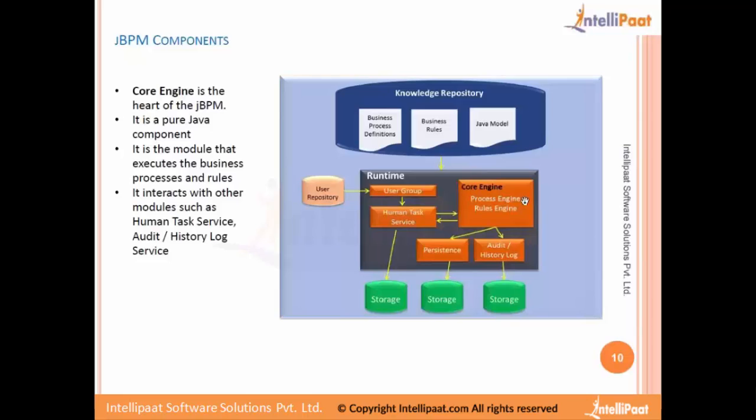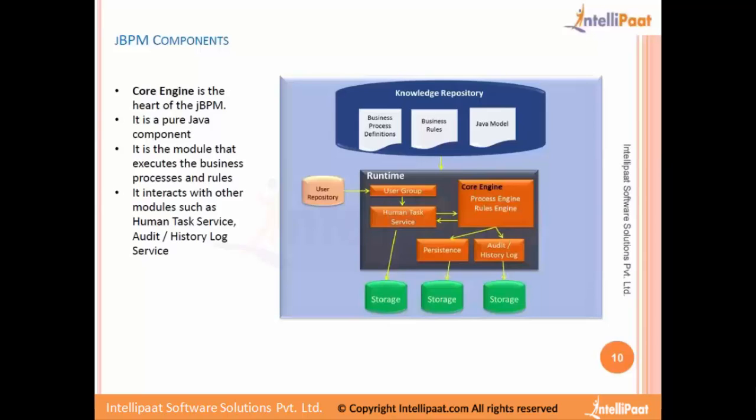We will see the JBPM components in depth. Even this does not have all the components, I just want to keep it high level again, but I have provided you a view of more components than what we saw in the first diagram. The whole thing is a BPM suite, and we have the knowledge repository at the top that remains the same. Those are the knowledge artifacts that we create: the business processes, the rules, and the Java model. Those are needed by the process engine and the rules engine at runtime for executing the processes and rules. So we understand that and keep it aside.